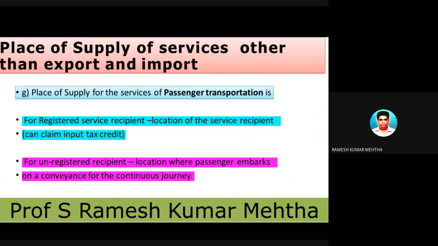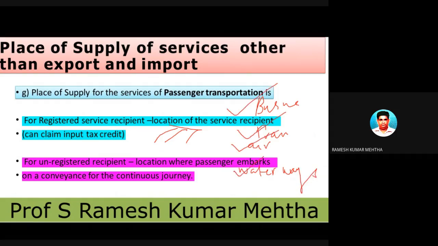For example, we have so many buses. Whenever we want to go from one place to another, we avail services of these buses. It can be trains, or it can be air or waterways. So these people are into the business of passenger transportation: buses, trains, airways or waterways. This is a service provided by these agencies, and for these services they are going to charge CGST or SGST or IGST depending upon the kind of supply it is.